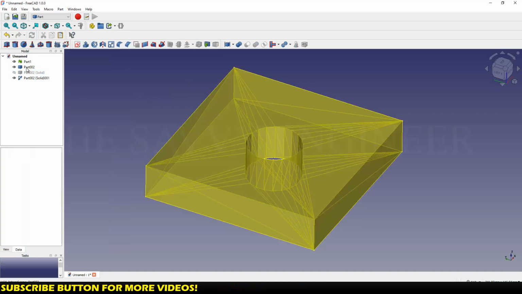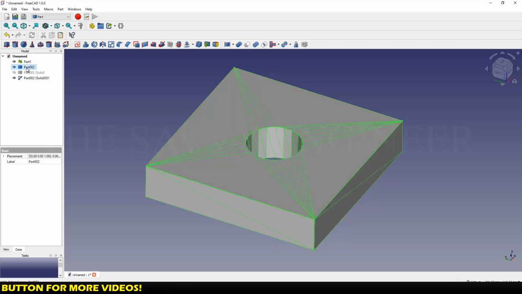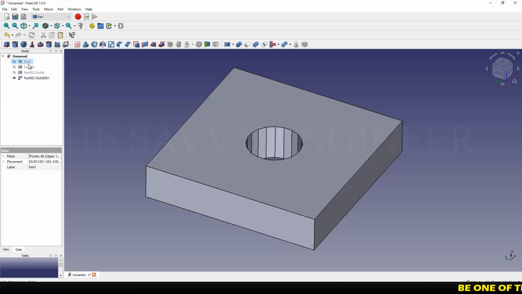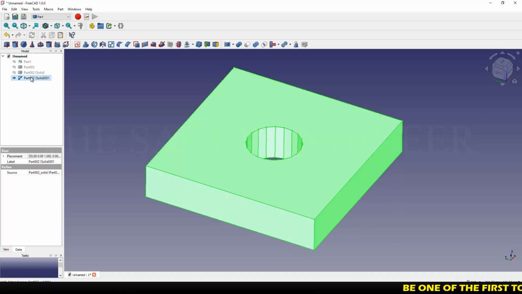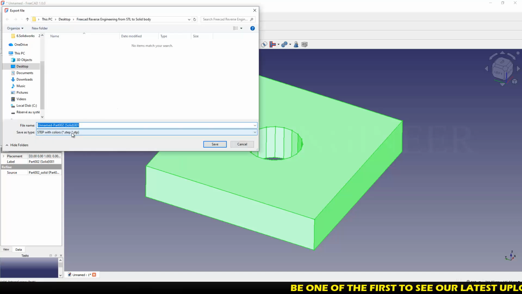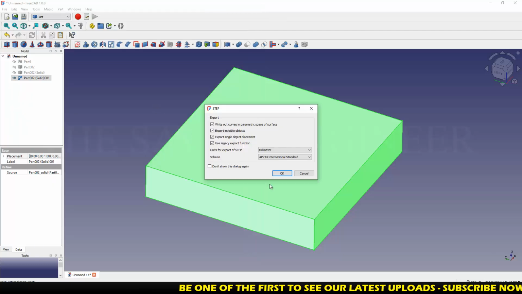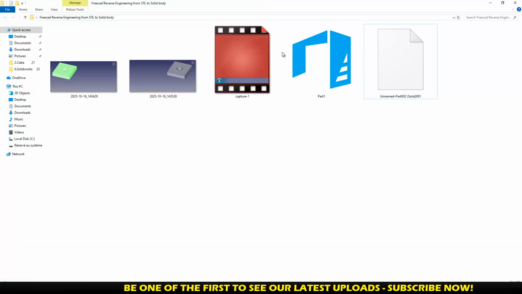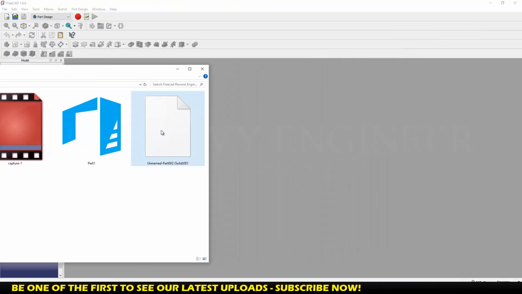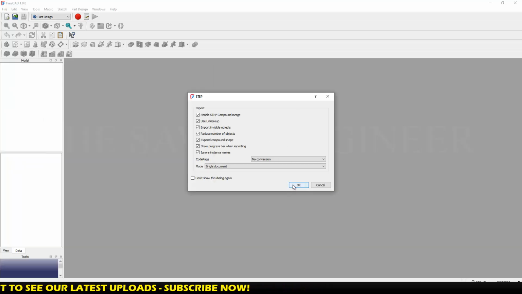Okay. You do a simple left click here. Click on the space bar. You do a simple left click on the first result, then click on the space bar, then you click on the last result, then you go to File, Export, then you choose the STEP file format, then you click on Save, then OK. Now I'm going to go to the folder where I saved the new STEP file. I'm going to drag this STEP file onto FreeCAD, then click on OK.